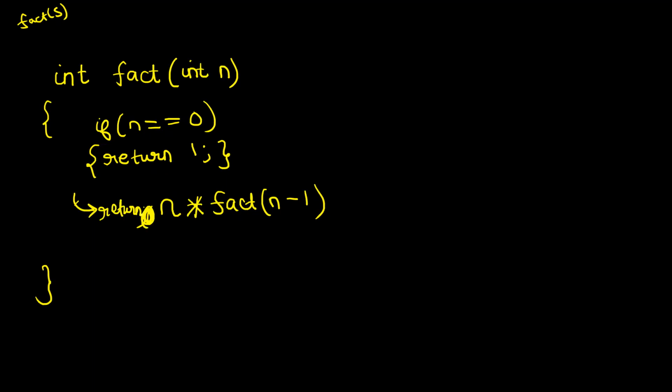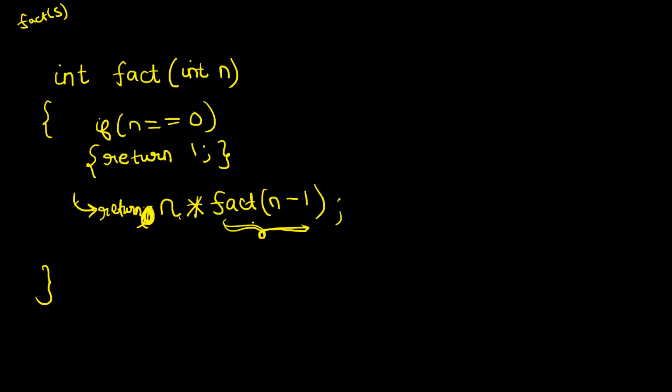I have to return the value of n factorial. Guys, try to understand. Fact of n is expected to return n factorial. So what am I returning? N into fact of n minus 1. So I call the function fact, passing the parameter n minus 1. This will give me the answer of n minus 1 factorial. Then I multiply n with that, so I get the answer of n factorial and return the answer to the caller. So fact of n will return the answer to n factorial.